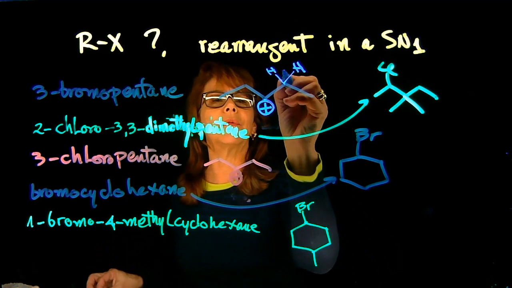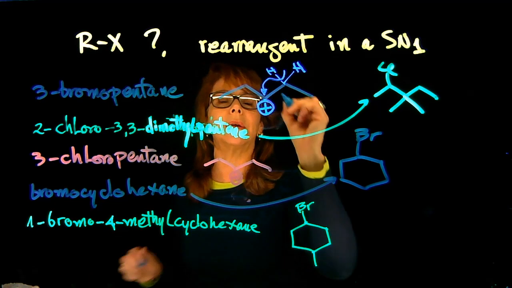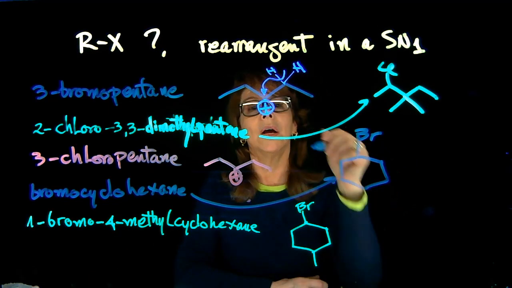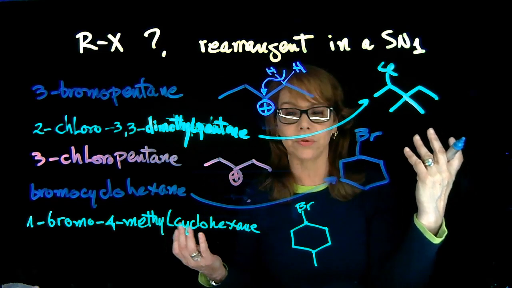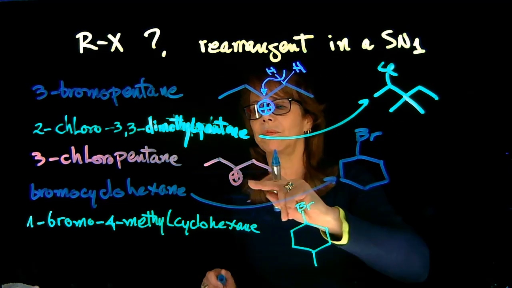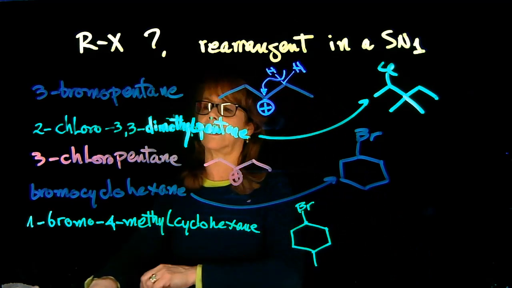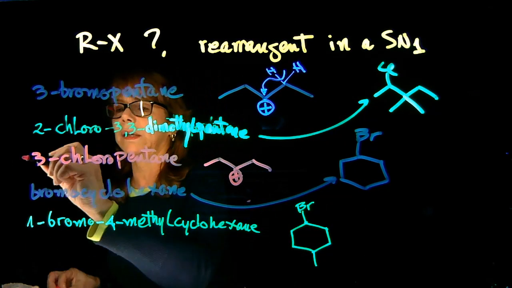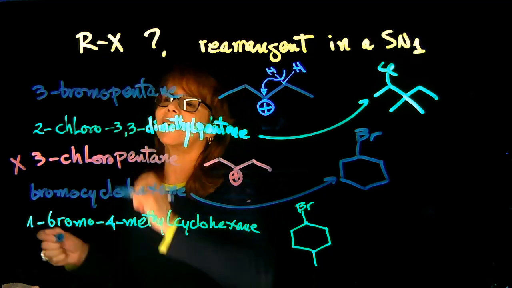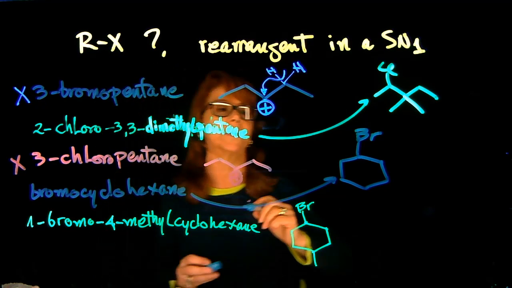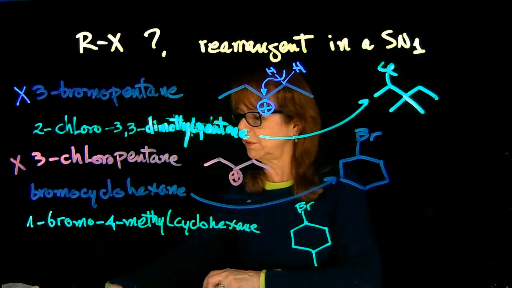And as we said before, if you migrated one of these, a hydride shift, you will be making another secondary carbocation. So it's not likely to rearrange. For the same reason, we're going to say that 3-chloropentane is not doing that. So I'm going to just draw an X here by the compound. Not likely to rearrange.